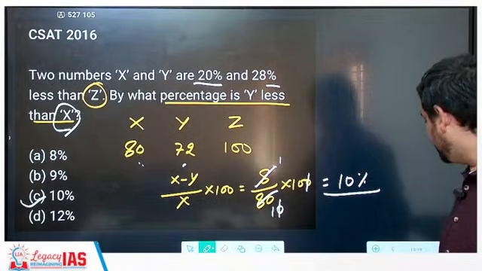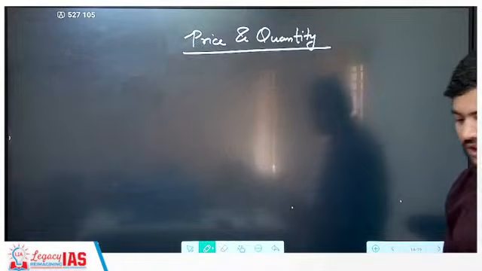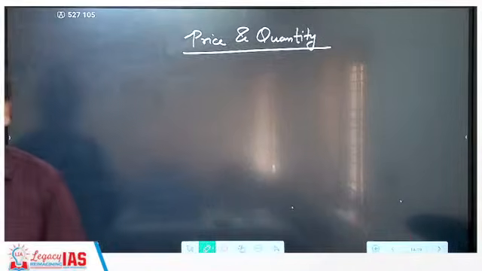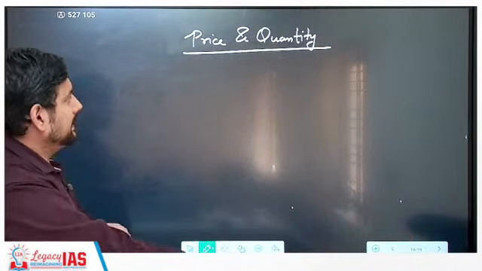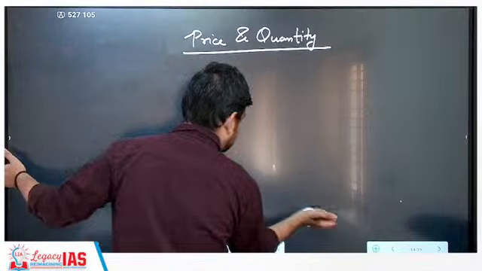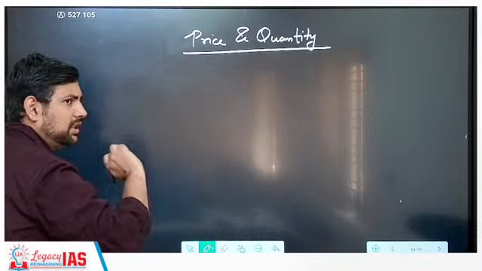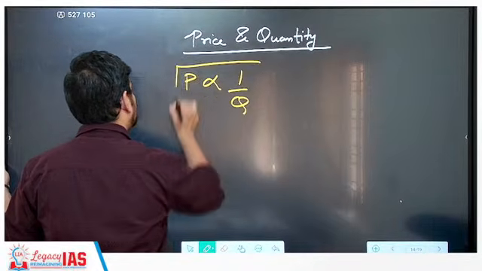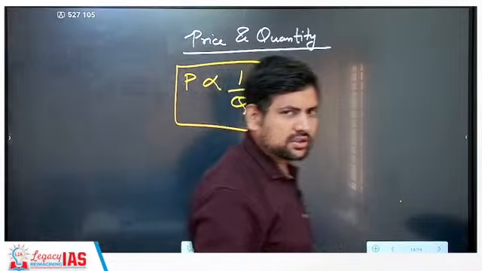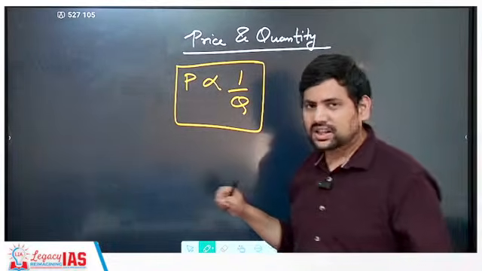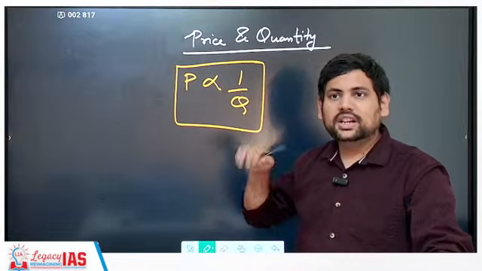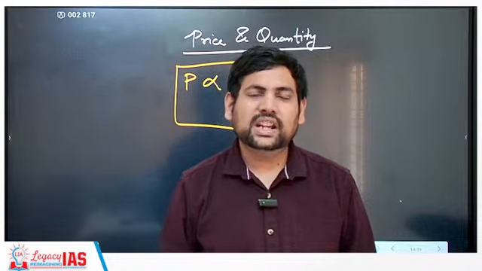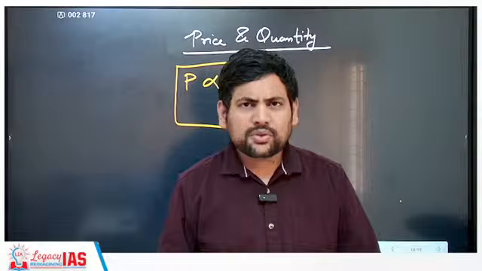Understood? Simple. Then let's learn the new concept, that is price and quantity. Now see, if price of anything is given to you, you understand at least this, that price is inversely proportional to quantity. Okay, this you understand. That is if something was of 10 rupees, suddenly I increase the price of it to 50 rupees. Now you will not buy it.